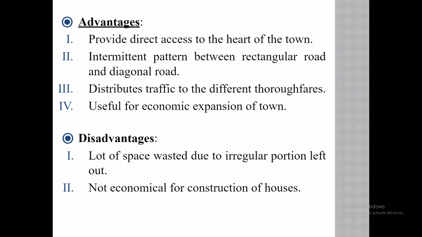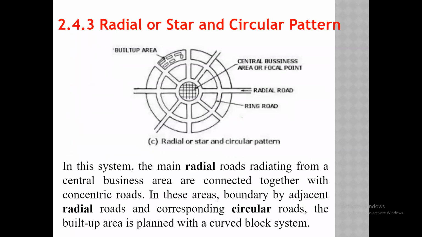An intermittent pattern between the rectangular road and the diagonal road distributes the traffic to the different thoroughfares, useful for the economic expansion of the town. The traffic is distributed from one corner to another corner simply by using the ring roads. They need not travel through the core or the heart of the town.